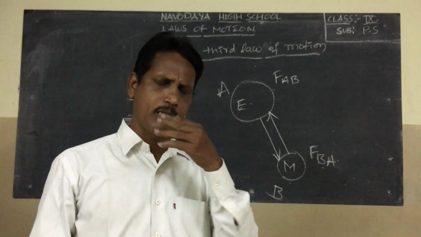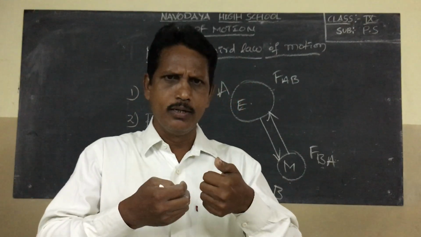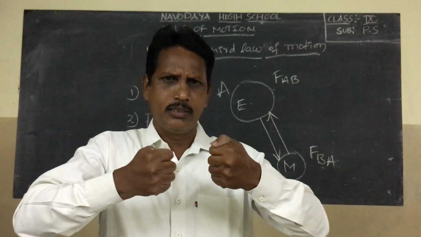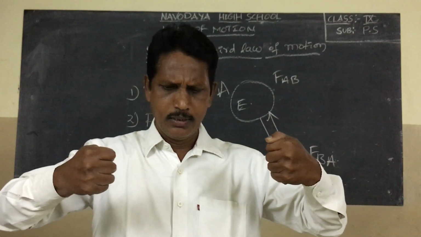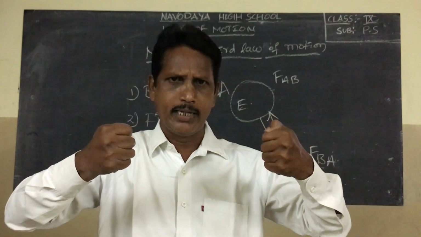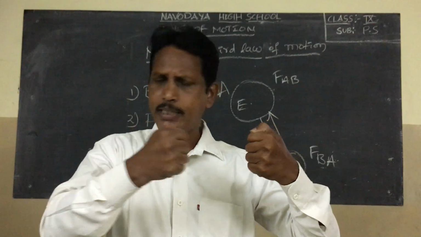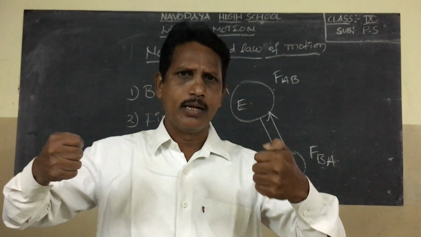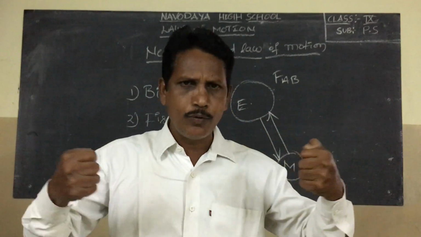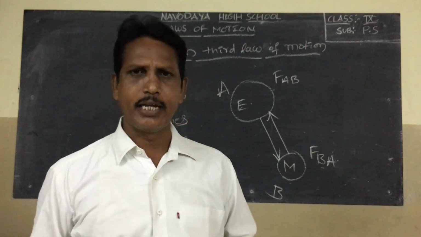Suppose another example, take a spring. Hold both ends of the spring with your hands. Press the spring, or pull the spring with both hands. The right hand applies some force in one direction. The left hand also applies some force in the other direction. Both forces are equal in magnitude but opposite in direction.